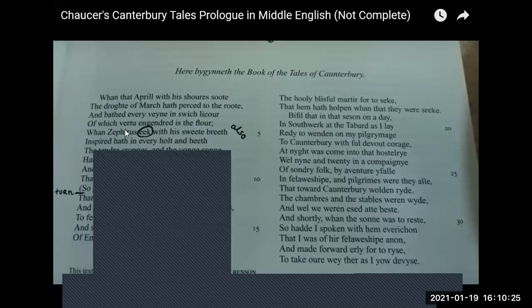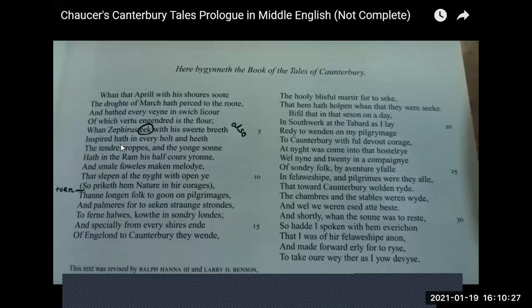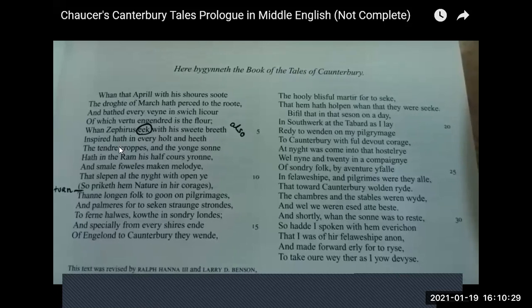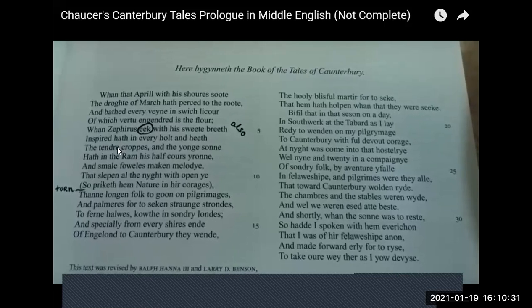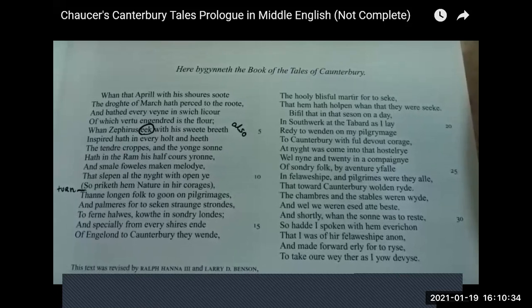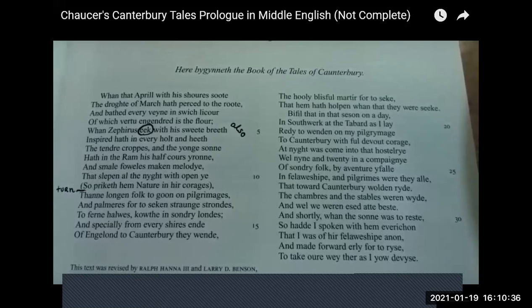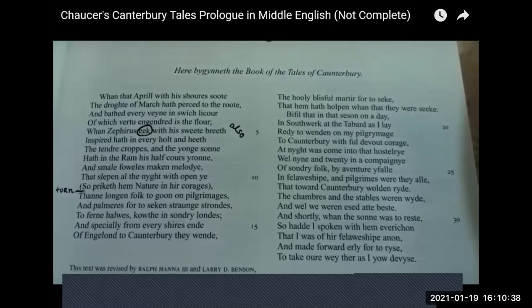Bifel that in that seson on a day, in Southwerk at the Tabard as I lay, redy to wenden on my pilgrimage to Canterbury with ful devout corage, at nyght was come into that hostelrye wel nyne and twenty in a compaignye of sondry folk.